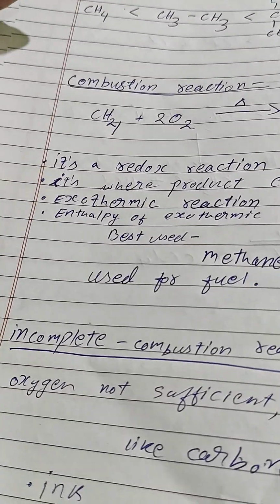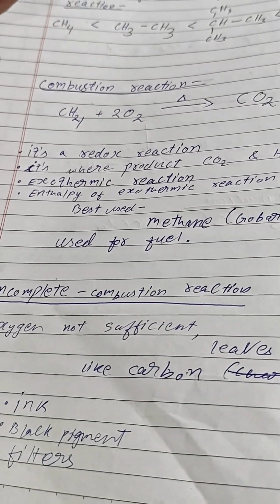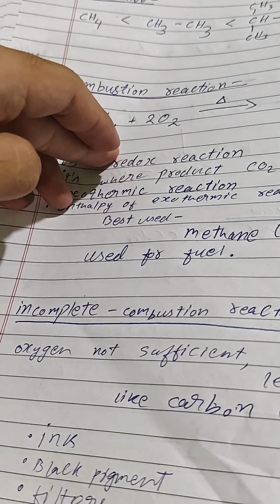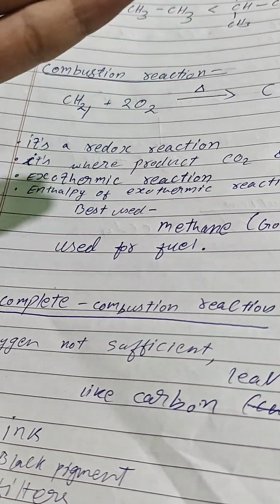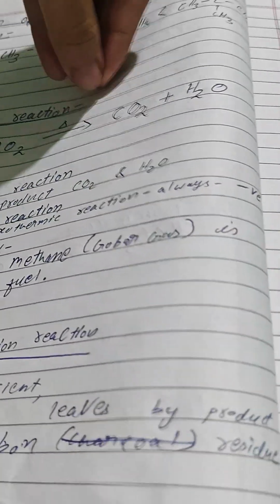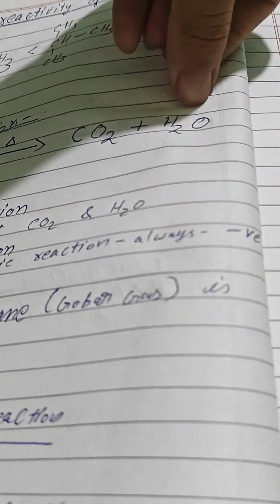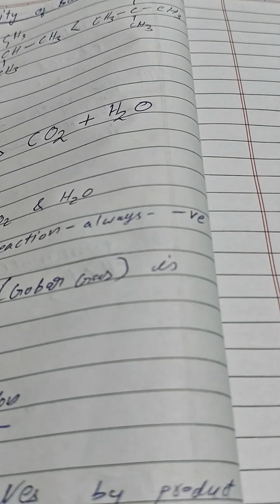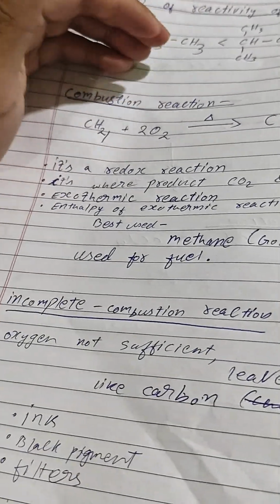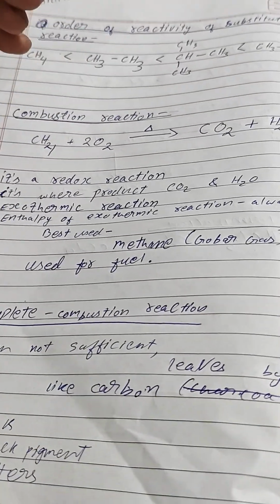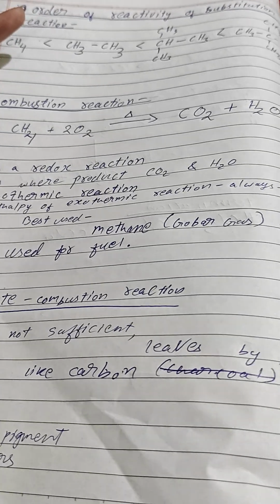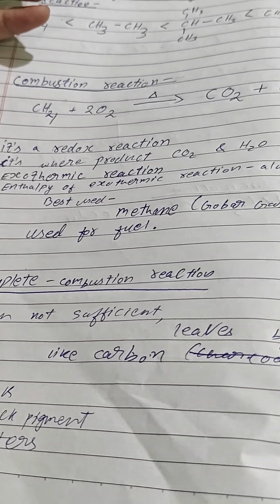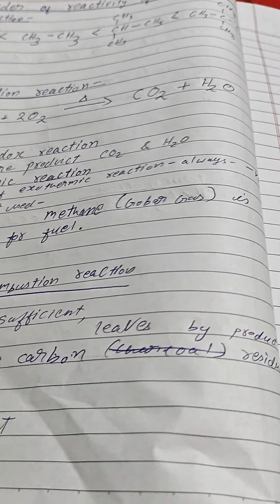Now let's talk about the combustion reaction. Combustion is simply when a hydrocarbon reacts with oxygen and produces carbon dioxide and water. It's a redox reaction, where products like CO2 and H2O are produced. It is an exothermic reaction, and the enthalpy of an exothermic reaction is always negative.